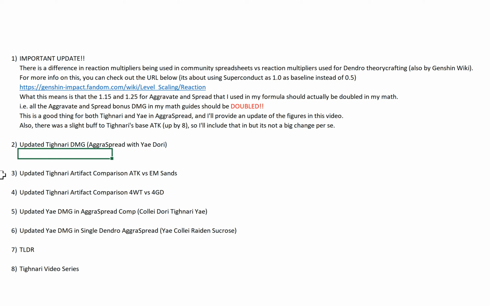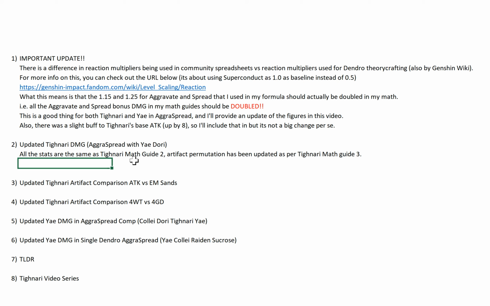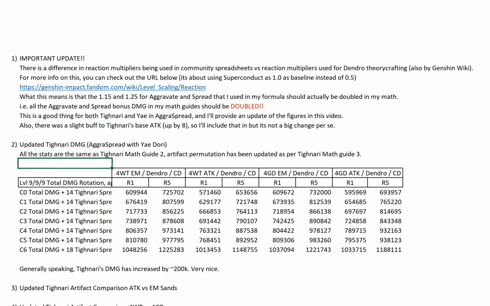Now let's look at the boosted damage that we have here. All the stats are the same as per the Tighnari Math Guide 2. Artifact permutation I have updated as per the Tighnari Math Guide 3, where we did our artifact comparison. So these are the figures. Generally speaking, across the board, Tighnari's damage has increased by approximately 200k. Obviously, there's a bit of plus minus here and there, but it is about 200k. So it's a very nice boost, right?